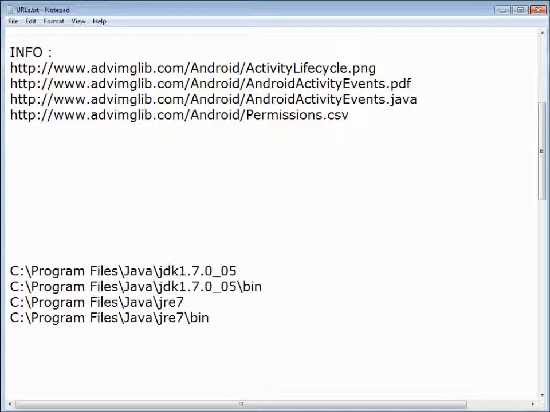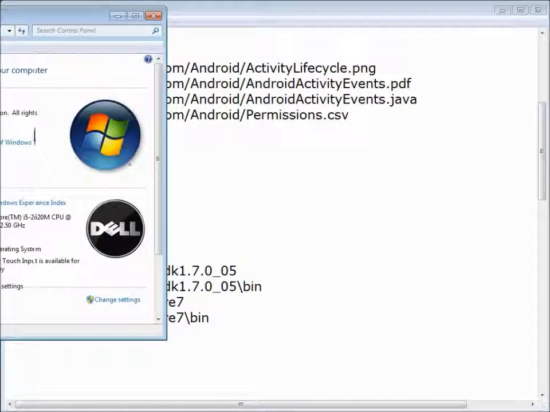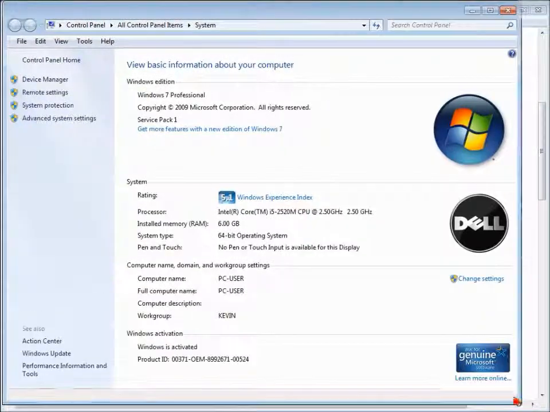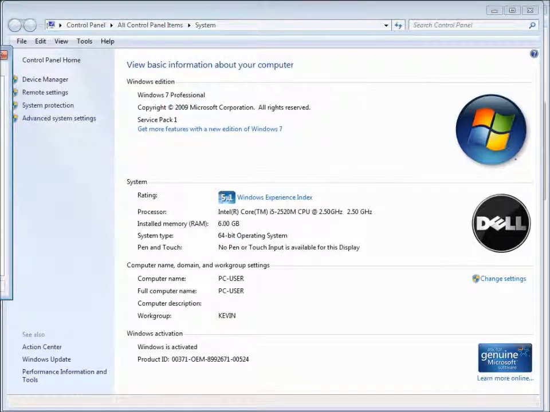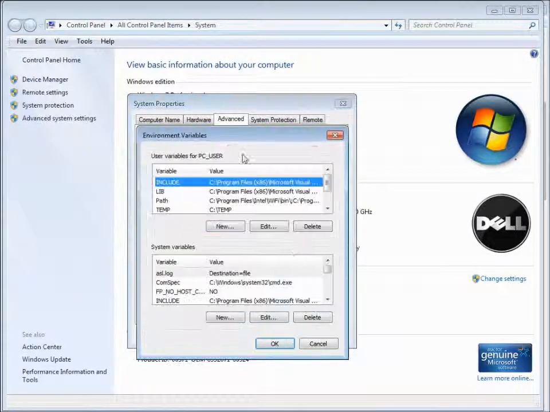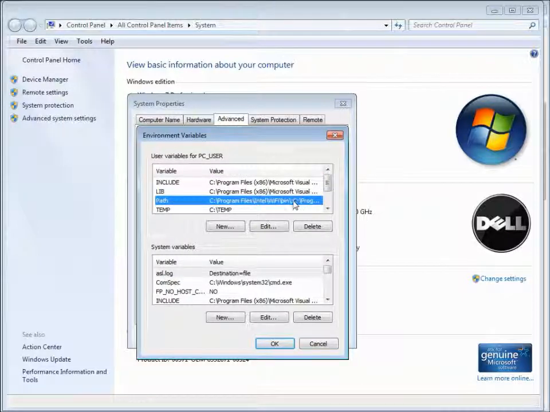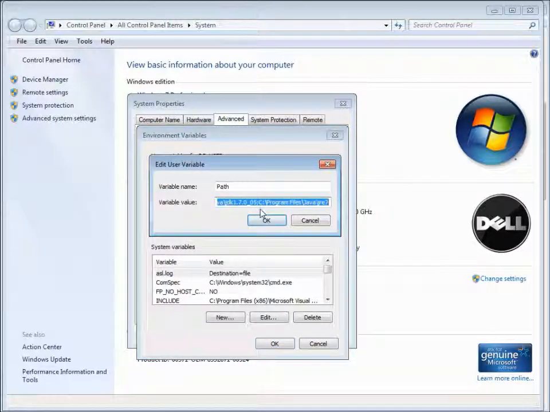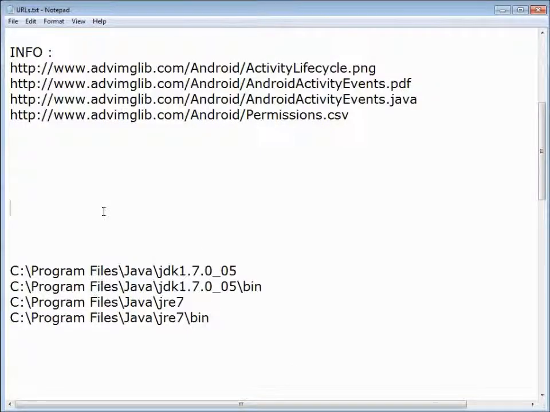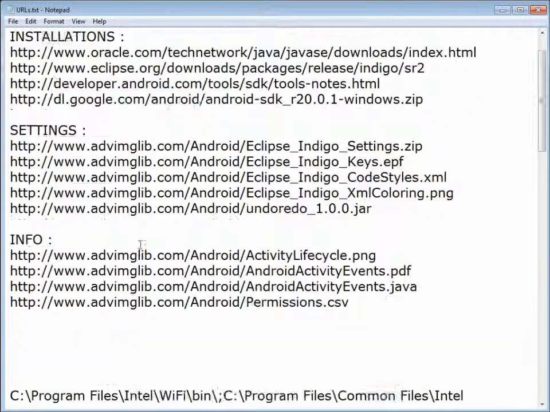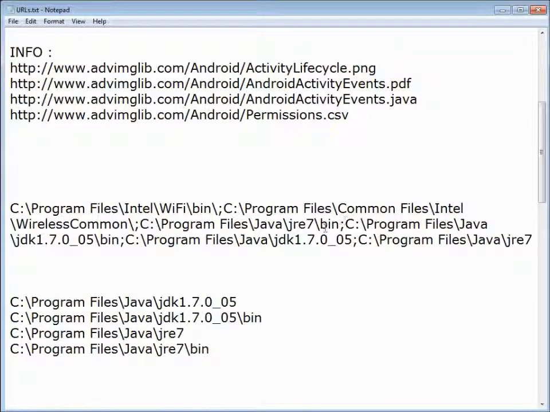The way that we do that is we right-click on the My Computer icon on your desktop, and you say Properties, and that will pop up this interface. We go to Advanced System Settings, and we go to Environmental Variables, and we go to Path, and we hit Edit, copy what's in there. Actually, you know what? It looks like it already put it in there for us. If it's not in there, then we'll paste the path. So here's our big path, and I may have left this in there.